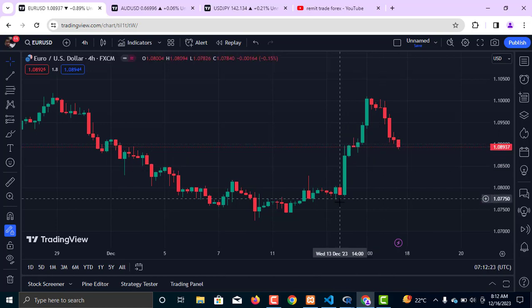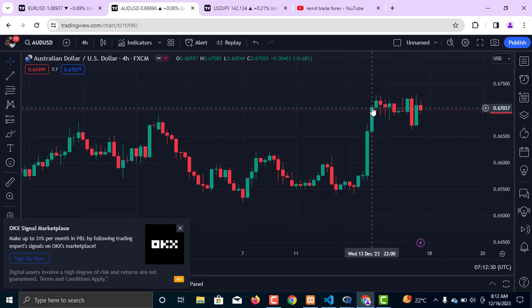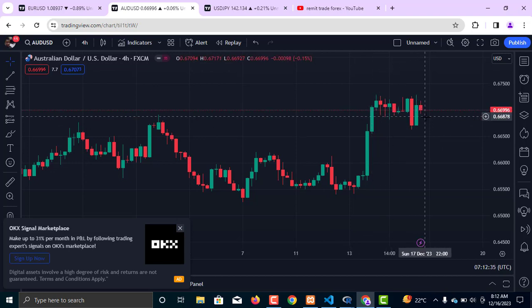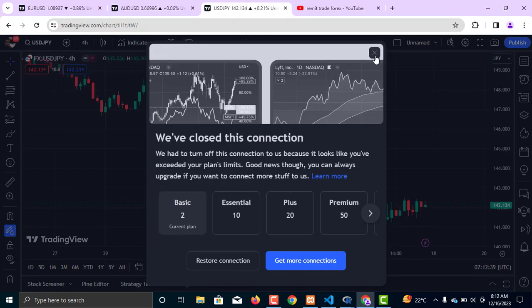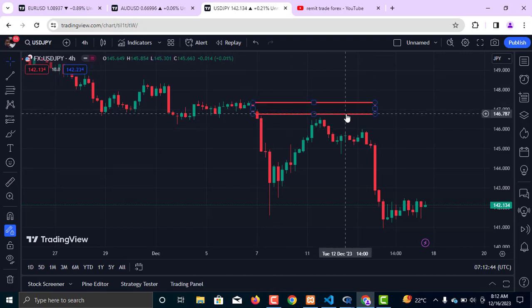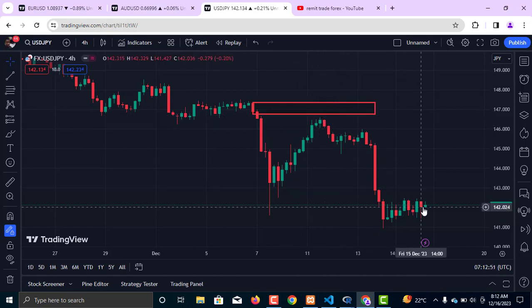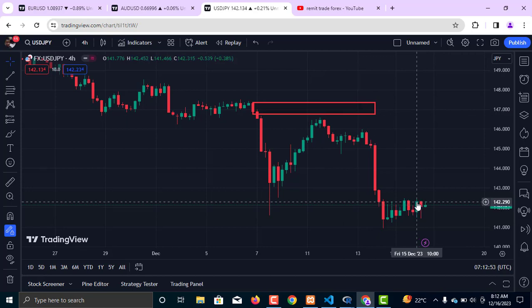And if you look at the chart, the market moved upward and came back down on EURUSD, and on AUD/USD you see the market pump a little bit upward, and then right here market is consolidating. Is the market going to drop as we open market on Monday? And also on the USDJPY, I talked to you about this important level of supply, which is a very important level, and market just came into that very area a little bit and then came back right down. What are you going to expect in the next week of trading? And that's what I'm going to talk about in today's video.